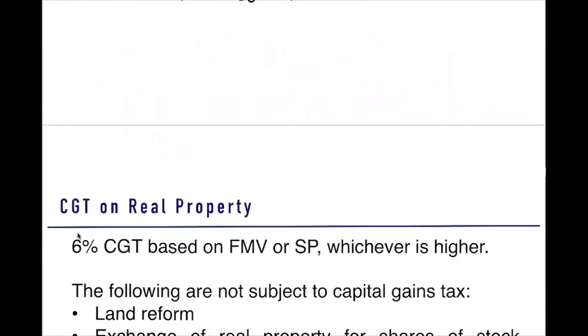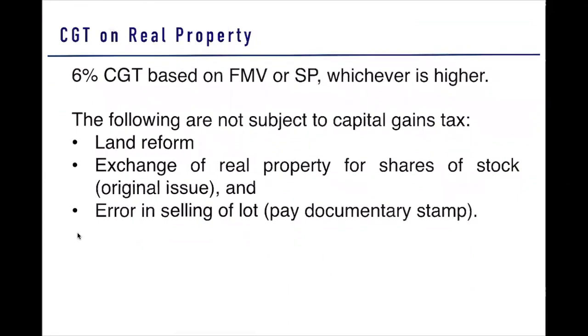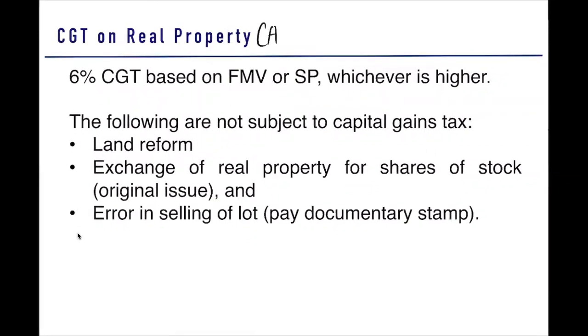Okay. So let's start now on the CGT of a real property. So how do we tax your real property that is considered a capital asset? Real property considered as capital asset is taxed on FMV or your selling price, whichever is higher.